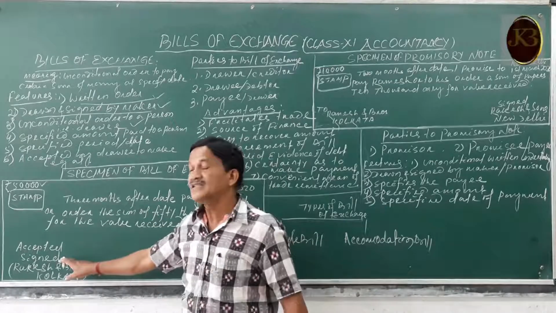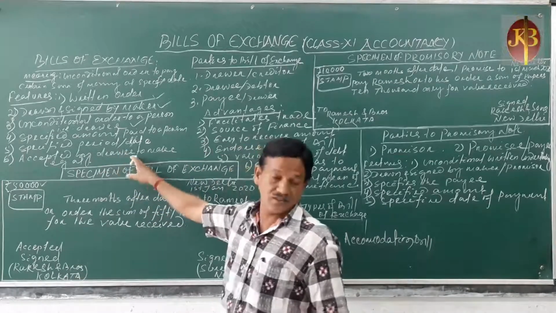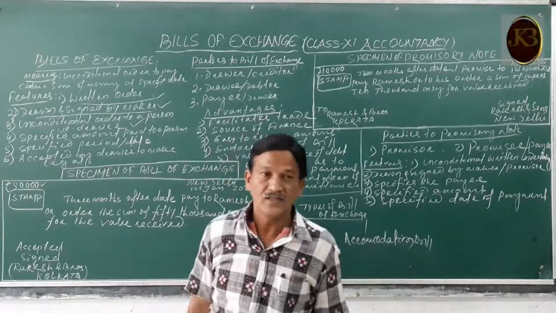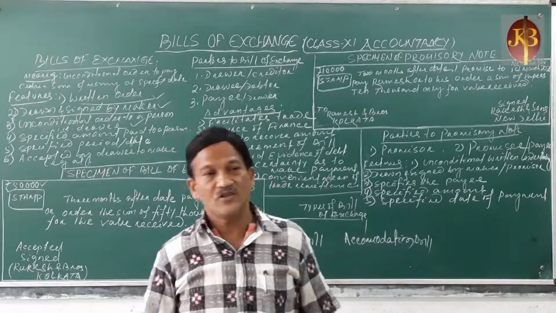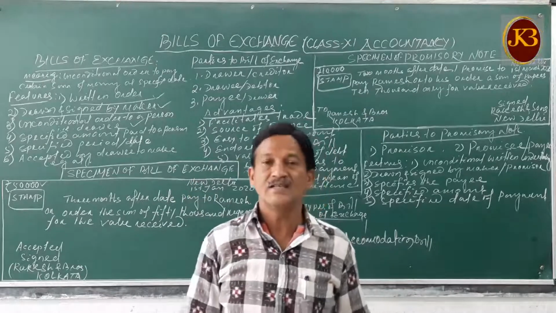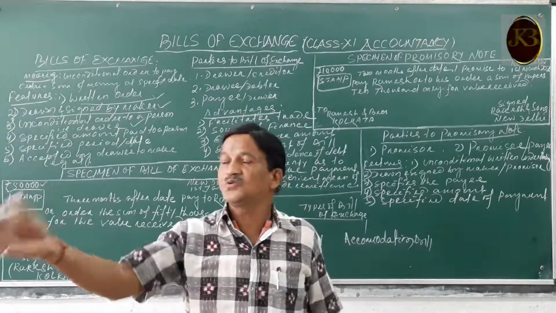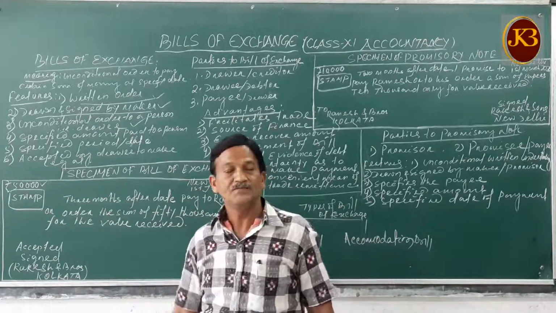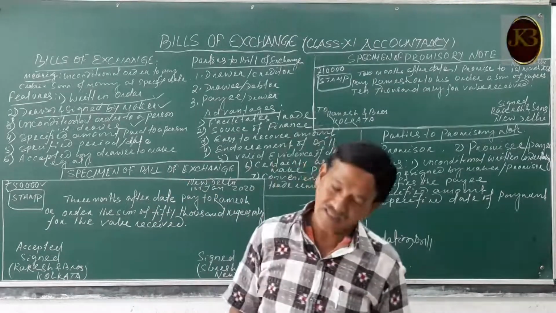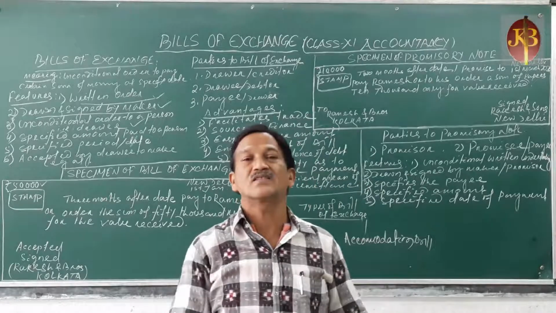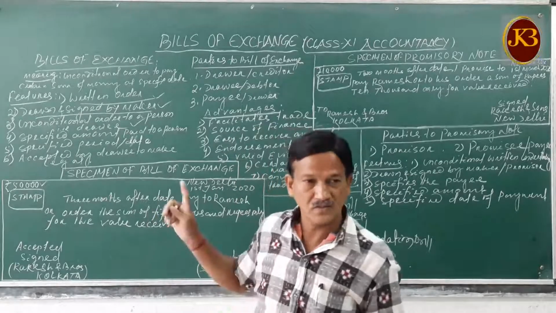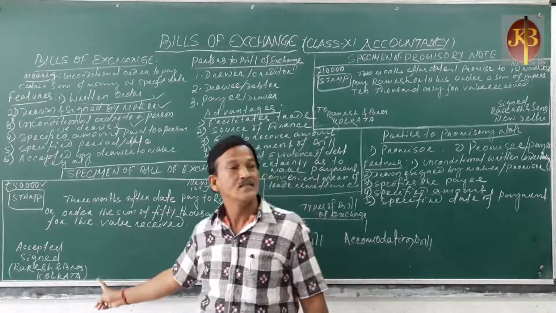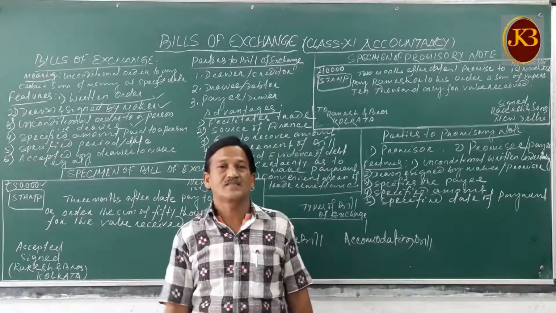It should be accepted by the drawee in order to make a valid document. If the drawee does not accept it, you have sold goods to the debtor and the debtor does not accept your document, then certainly a problem arises. That means that document is not valid. He should agree and sign it. Then it is a bill of exchange.